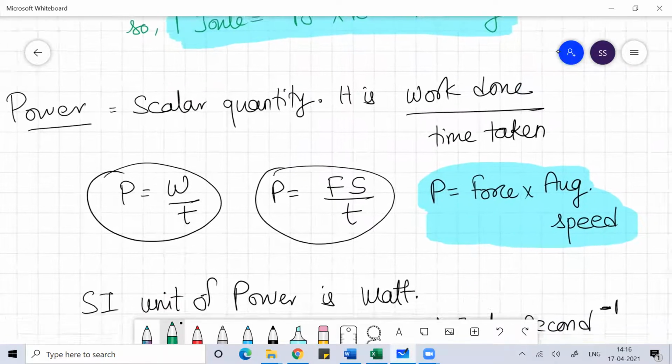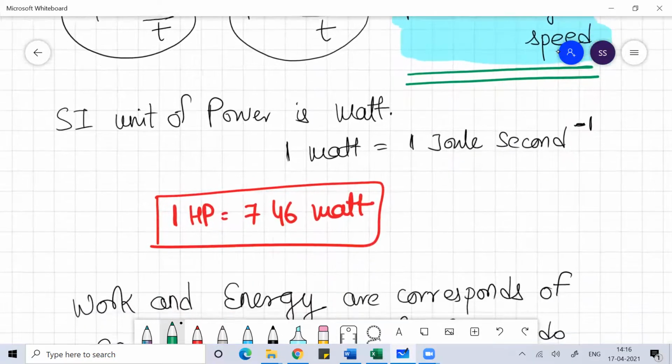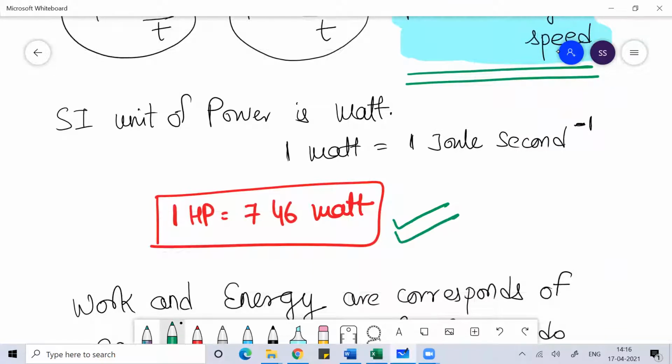The other formula I can use for power is force into average speed. While doing the numericals, you may require this application to be remembered by you. In the concept of power, you should also know one horsepower. The definition of horsepower is beyond the scope of this topic, but you need to know that one horsepower is equal to 746 watt.